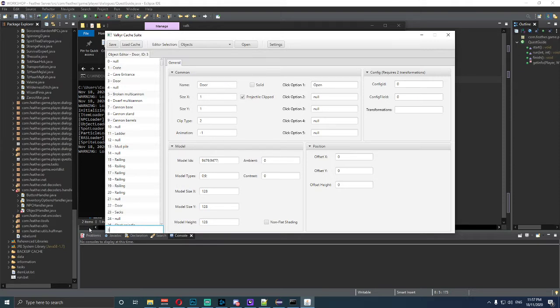Then after that, we need to do 36832. In the bookcase one, we need to put search underneath click option 1 and save it again. And underneath 36804, which says painting, we put the search option underneath option 1 and save it. Then we need to go 36813, and we see that's painting again, search, and then put the search in click option 1, then save. And then the last one, which is 36803, and we want to put the search option in there and save it underneath click option 1.